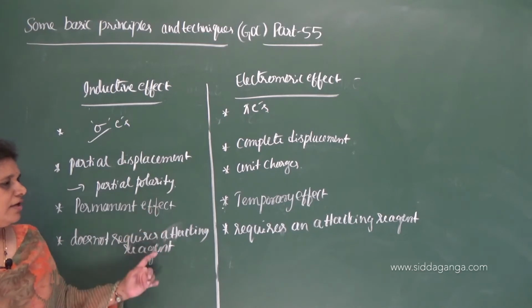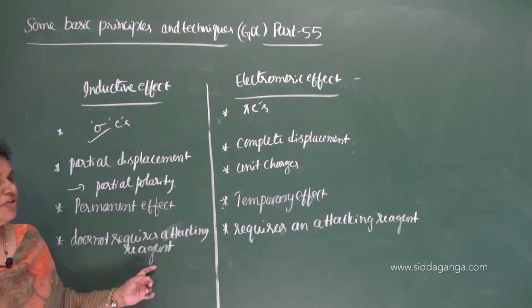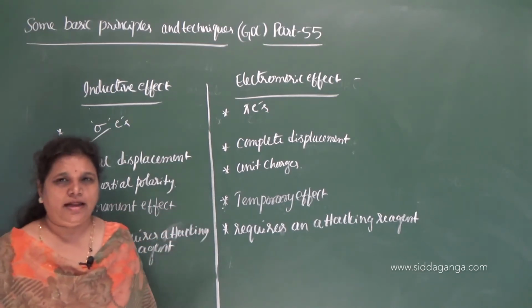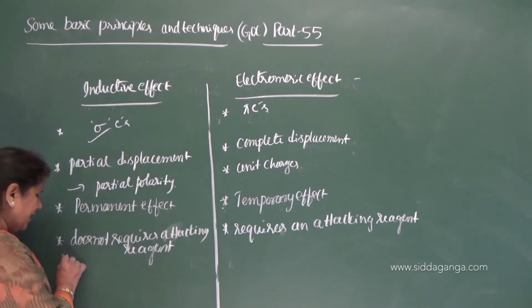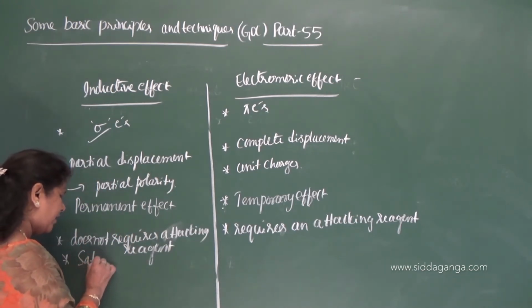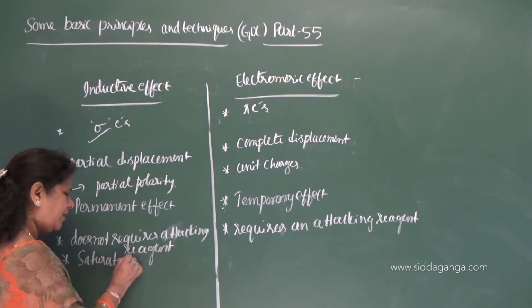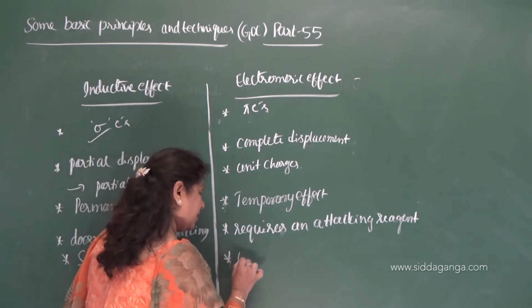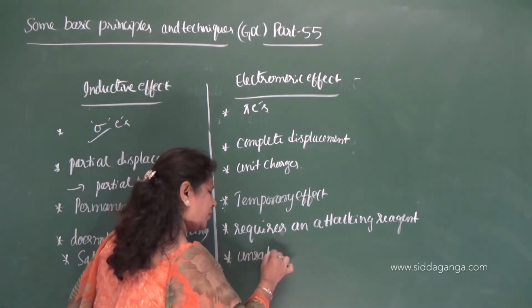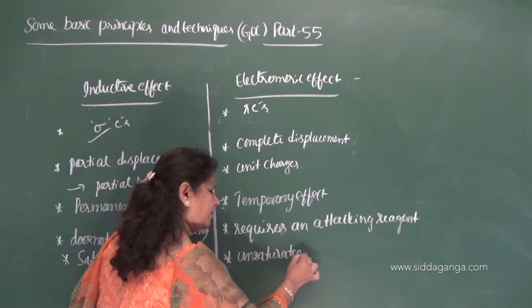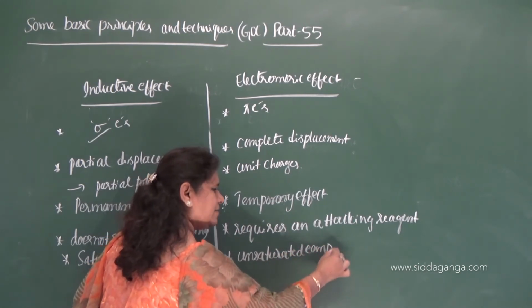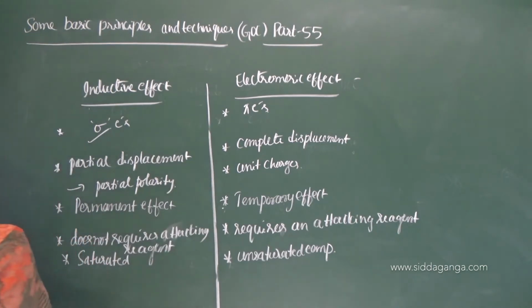So these two are very important differences between inductive effect and the electromeric effect. Inductive effect can be observed in saturated compounds, but electromeric effect is always observed in unsaturated compounds.